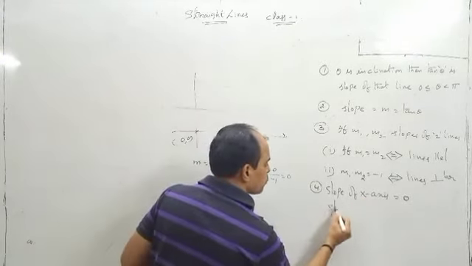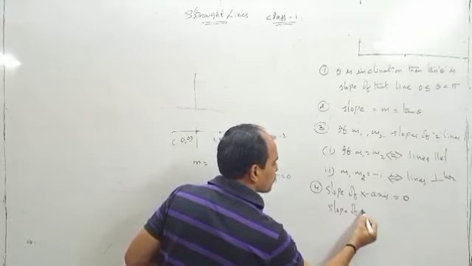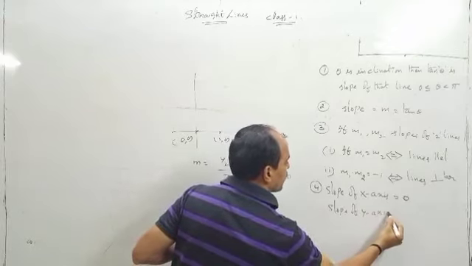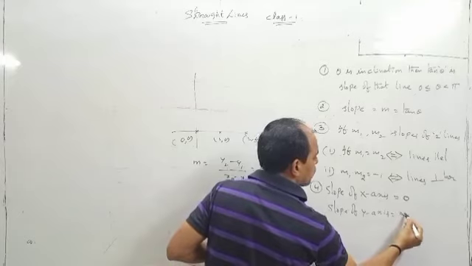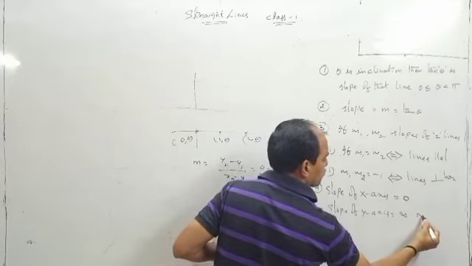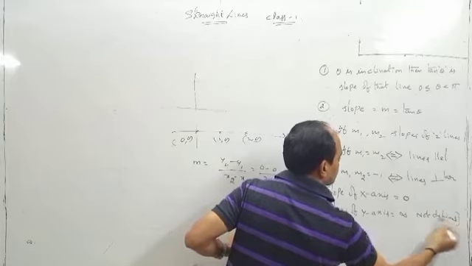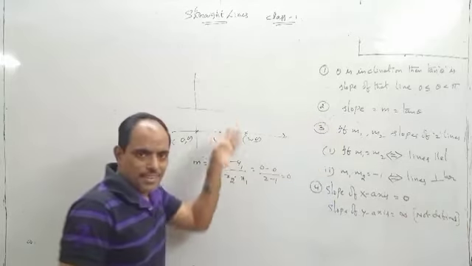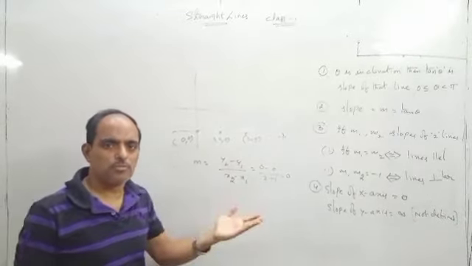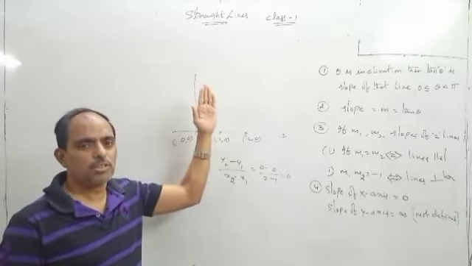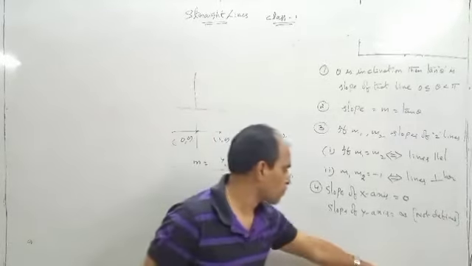Then what about the slope of y-axis? Slope of y-axis is not defined. For a vertical line, the slope does not exist. Because a vertical line looks like this, its slope is not defined.